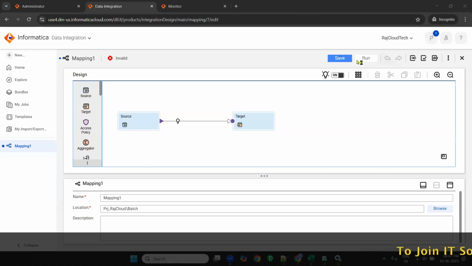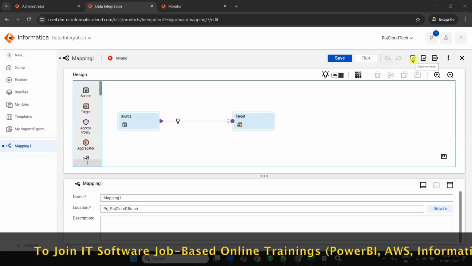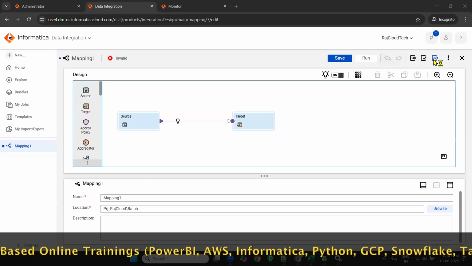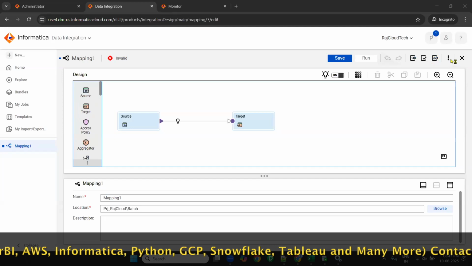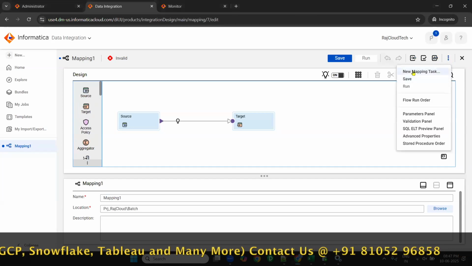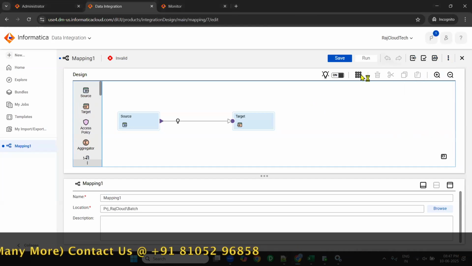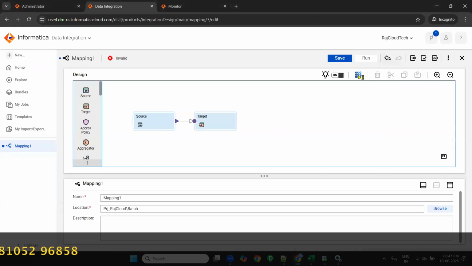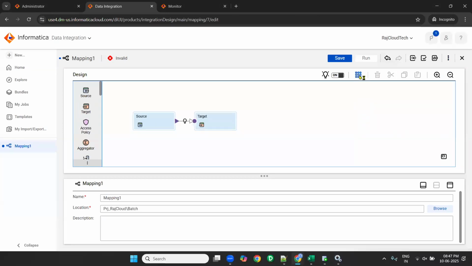You can save the mapping, run the mapping. You can undo, redo. You can use the parameters. You can validate the mapping. You can give the ETL query, ELT query. You can create a mapping task and save. Then you can arrange all. And you can delete, cut, copy, paste, zoom in, zoom out. So these are the options. I'll explain all the options later. Now, the only thing you need to understand here is,